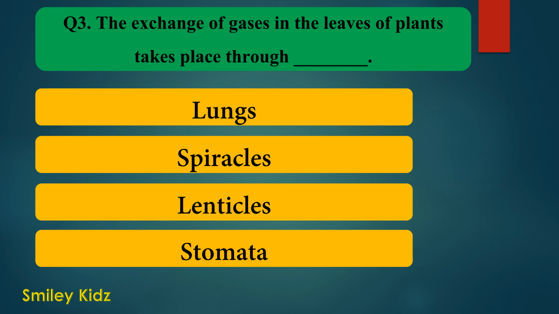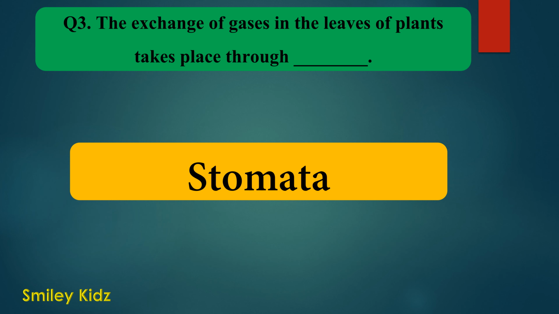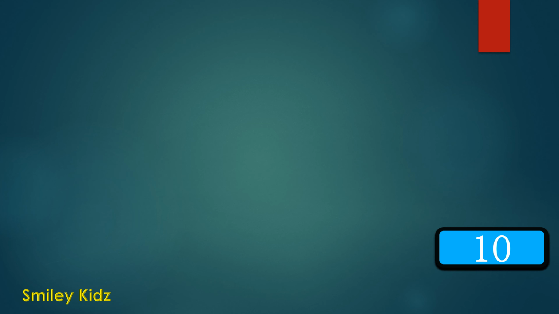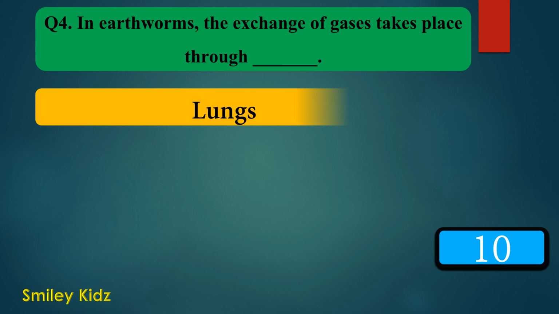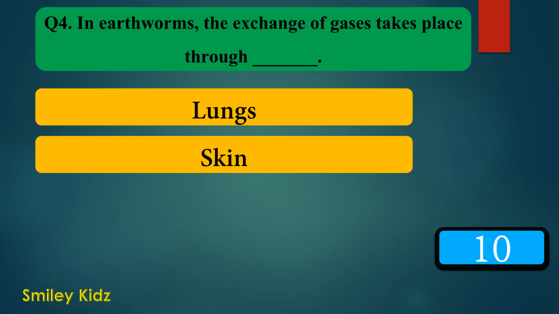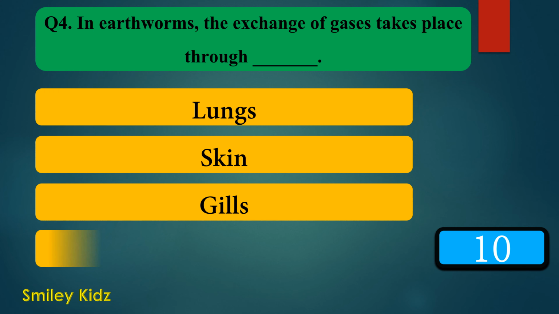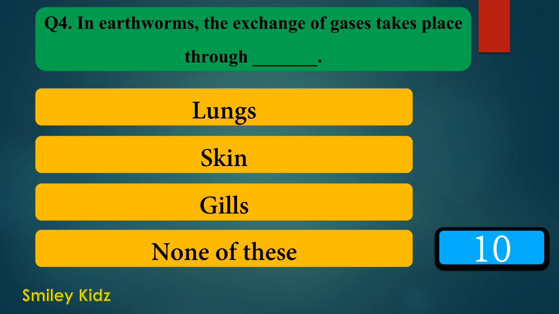Your time is up. And the right answer is stomata. The exchange of gases in the leaves of plants takes place through stomata. Moving to question number 4. In earthworms, the exchange of gases takes place through dash. Option A lungs, option B skin, option C gills, and option D none of these. Your time starts now.